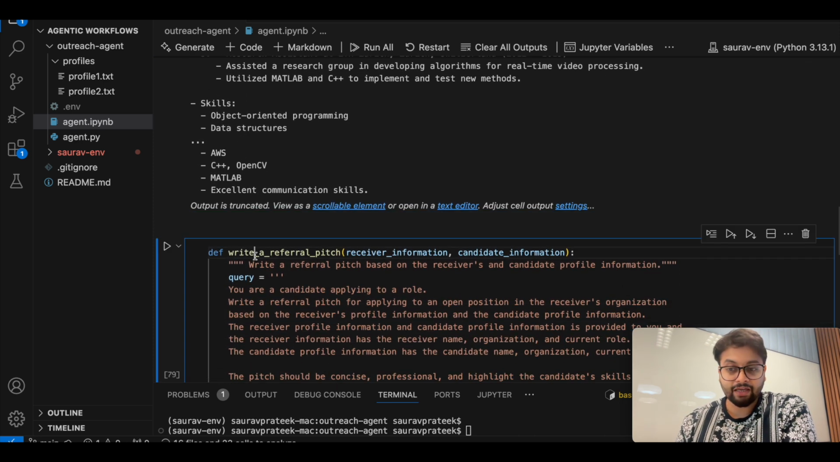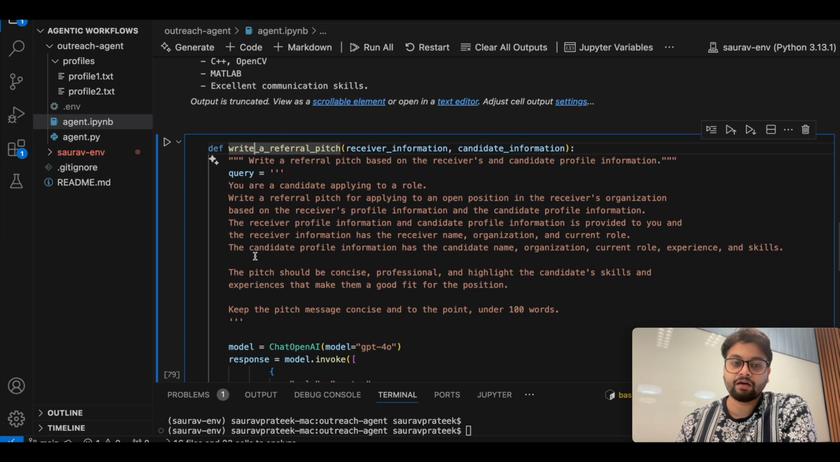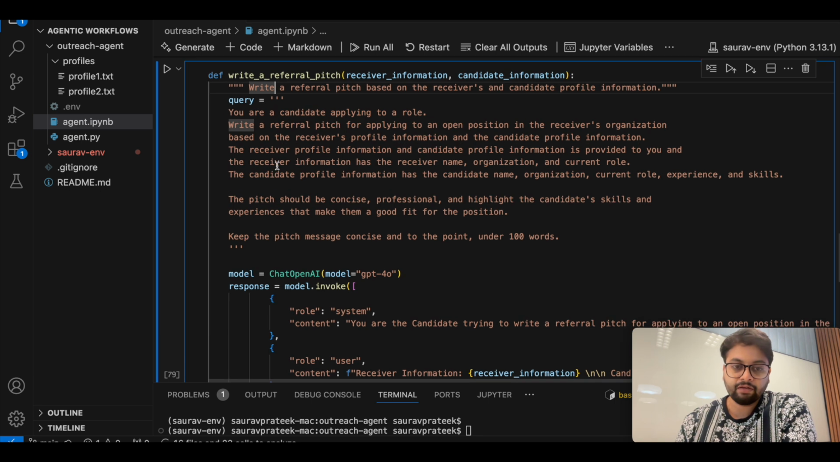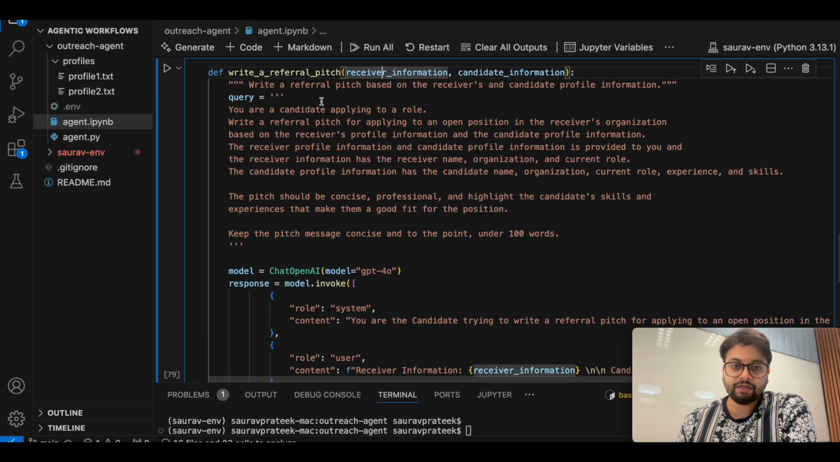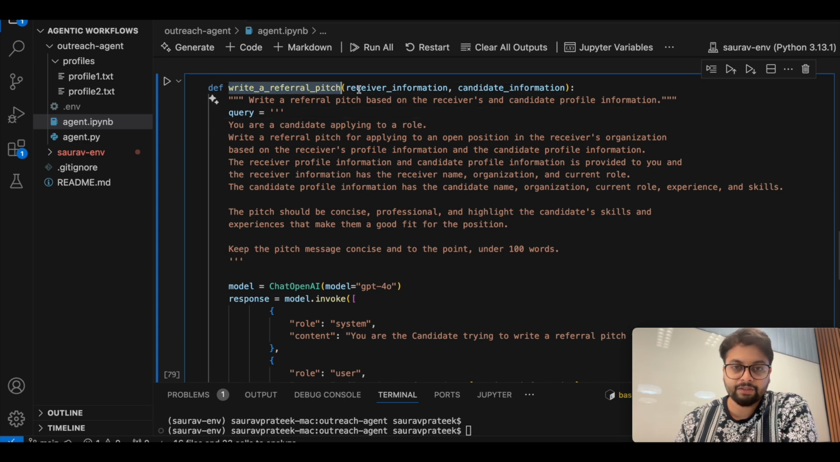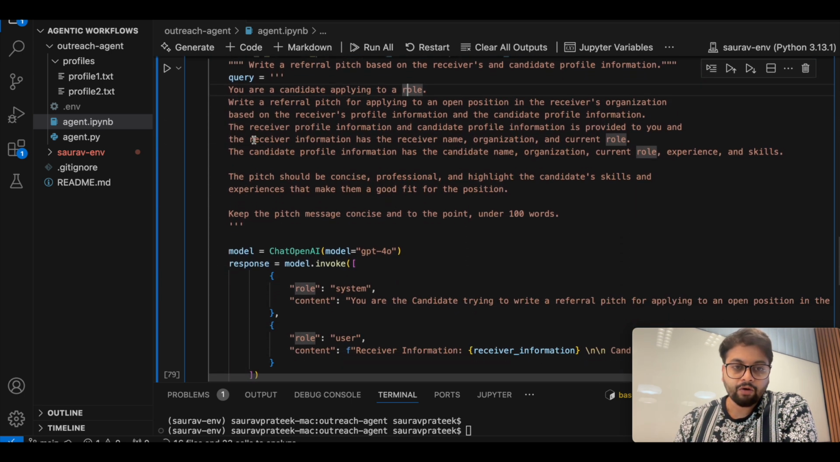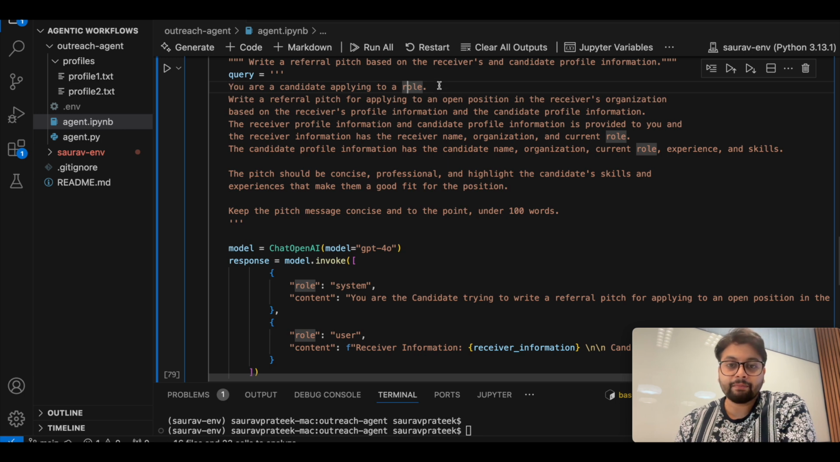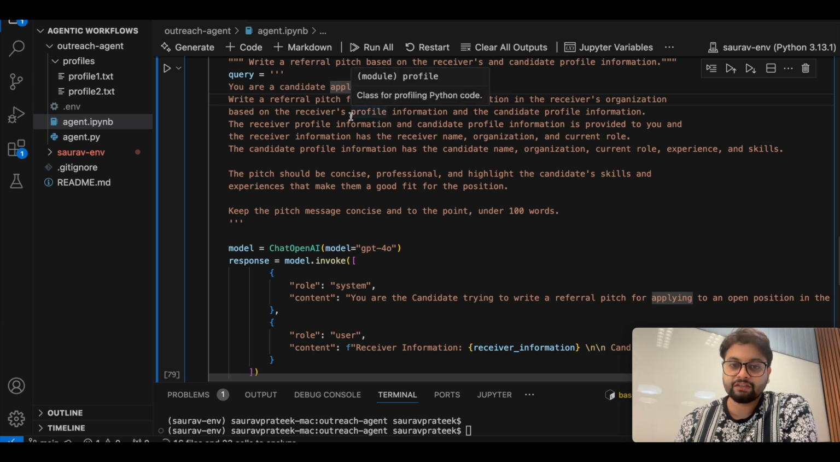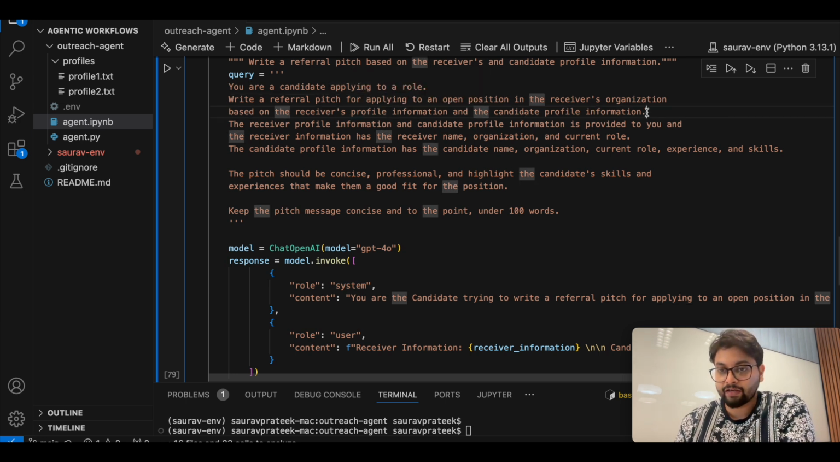And now, since I have all this information in place, I can create another agent which can take all this information and write me a referral pitch. And this is a method which does that. This is write referral pitch. It takes the receiver information and candidate information which was shown earlier. What it does is that it says, you are a candidate applying to a role. Write a referral pitch for applying to an open position in the receiver's organization based on the receiver's profile information and the candidate profile information.